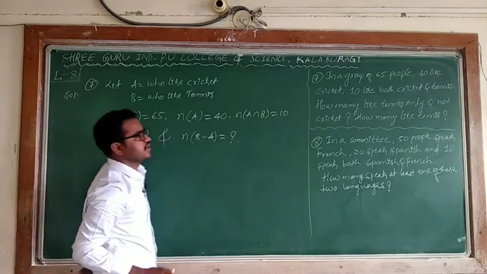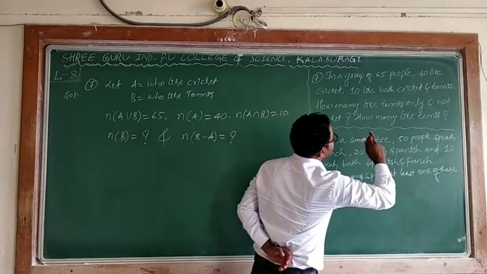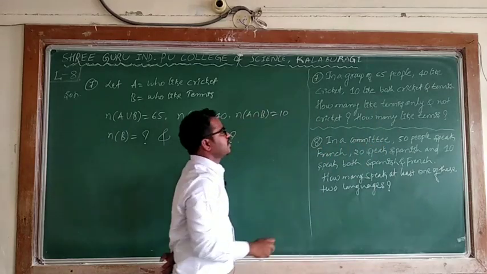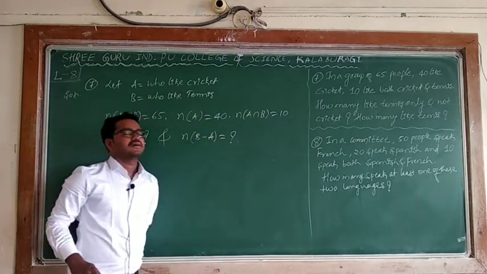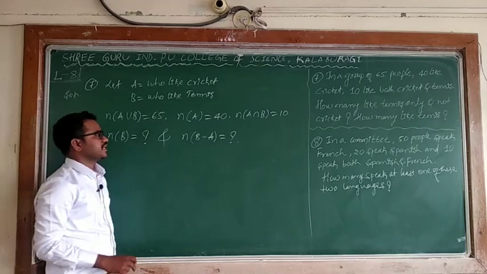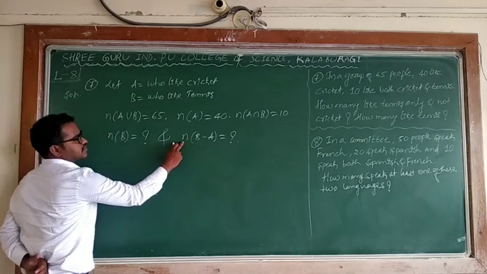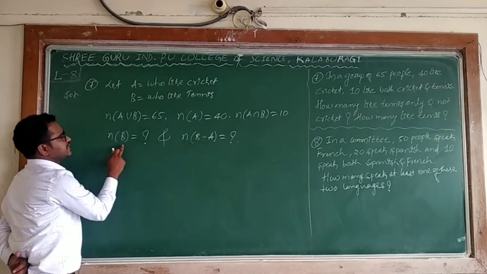There are two questions here. One question is how many like tennis and not cricket, and another one, how many like tennis. This is very simple. I think you can find out the first one.